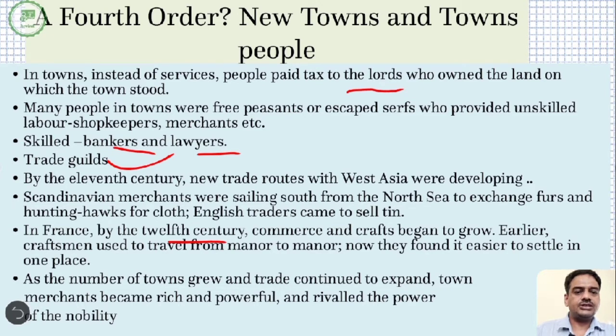Town merchants became rich and powerful, and they started becoming rivals to the nobility. So later on, more money was given or more taxes were paid to the king as well as to the lord by the rich merchants, and these rich merchants started challenging the authority of the lord, because now they became much closer to the king, because the king used to get maximum taxes from these people. So the value of the nobles started declining.